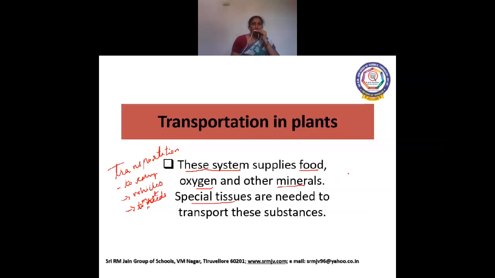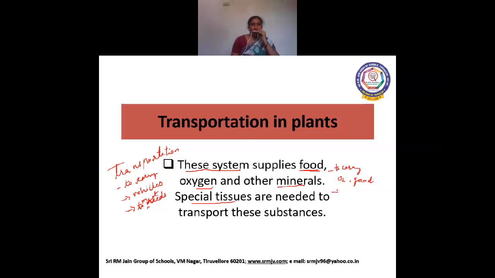As we use transportation in our daily life, even plants use this transportation system to carry food, oxygen and minerals. To carry oxygen, food, that is prepared food, and minerals.